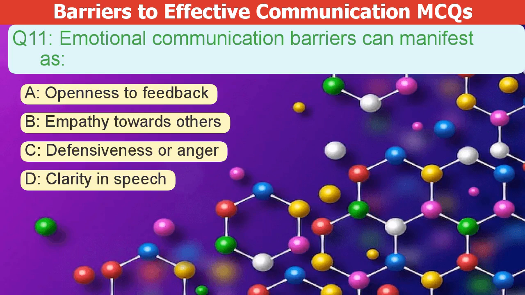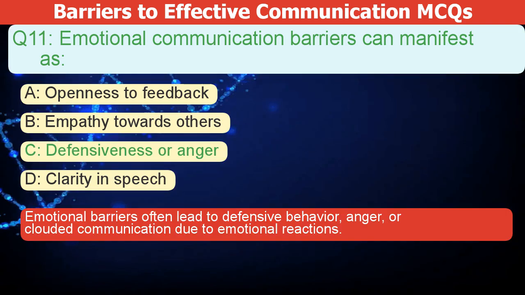Emotional communication barriers can manifest as A. Openness to feedback. B. Empathy towards others. C. Defensiveness or anger. D. Clarity in speech. The correct answer is C. Emotional barriers often lead to defensive behavior, anger, or clouded communication due to emotional reactions.